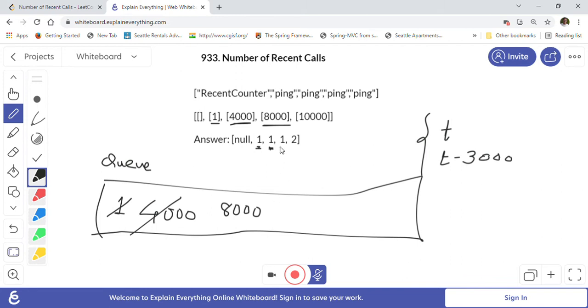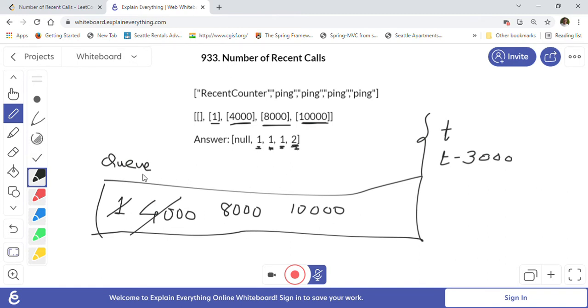So now the size of the queue is 1, so we'll return 1 here. Again, the last ping call that we have here is at 10,000. So 10,000 minus 3,000 is equal to 7,000. So 8,000 is more than 7,000. So we will add our next ping call which is at 10,000, and then we will take the size of the queue which is 2. So we will return 2 here, right?